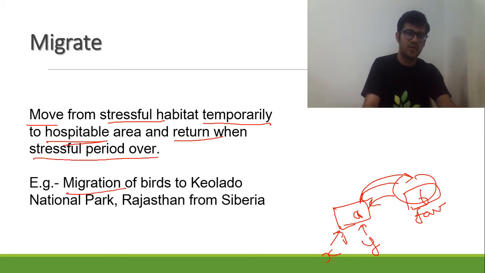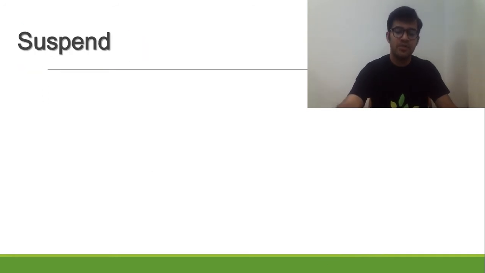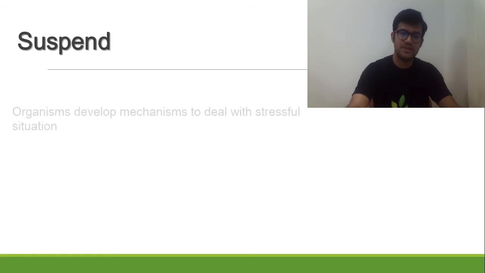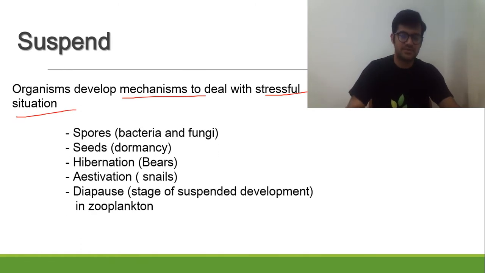So this is the second one, that is migrate. This is your second response. Sorry, migrate is your third and suspend is your fourth. Suspend means when an organism develops a mechanism to deal with a stressful situation. Like spores, we all know about bacteria. It encysts itself when the surroundings are unfavorable. It forms spores, and that process is called sporulation. So it forms spores and becomes inactive for that time.